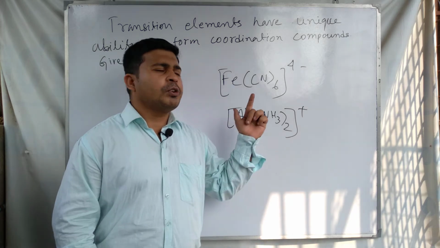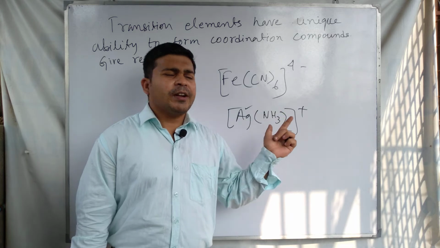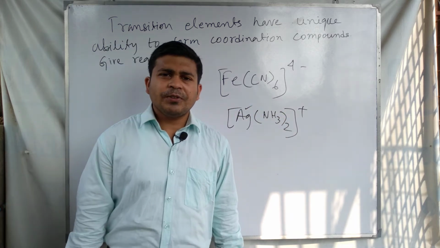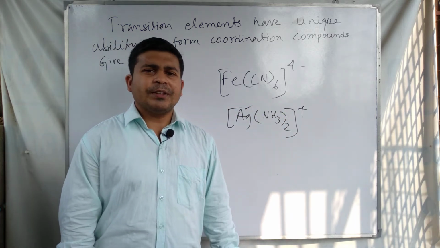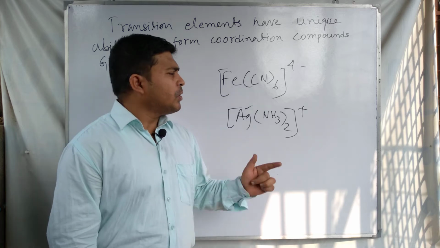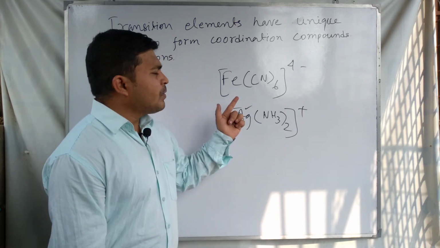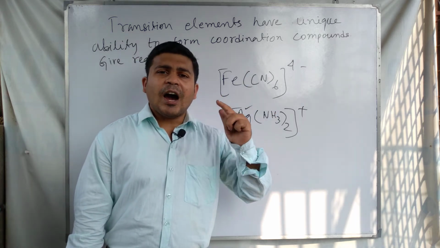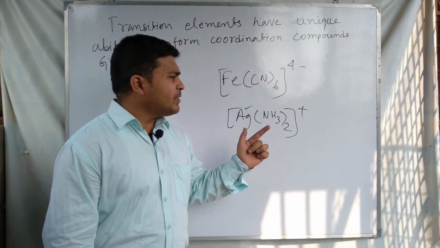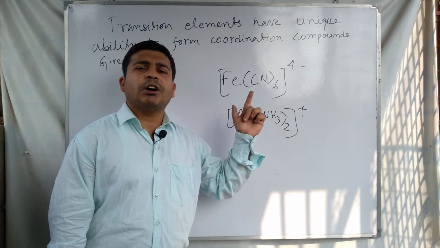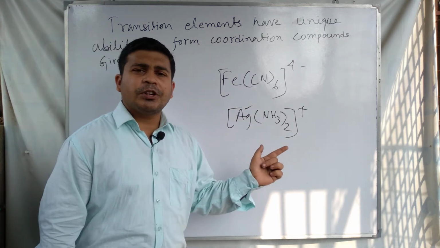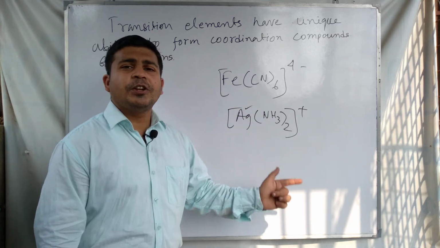In the case of transition elements, the metal atom or ion has small size. And the second condition required for forming the coordination compound is high nuclear charge. The atoms or ions of the transition elements have high nuclear charge.